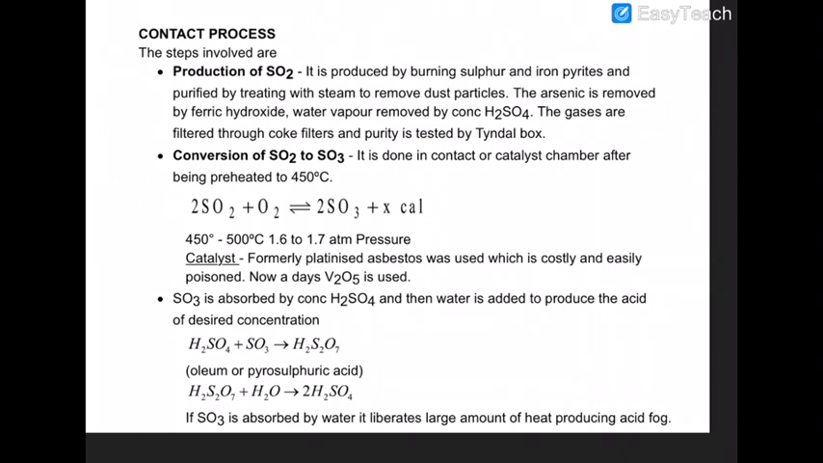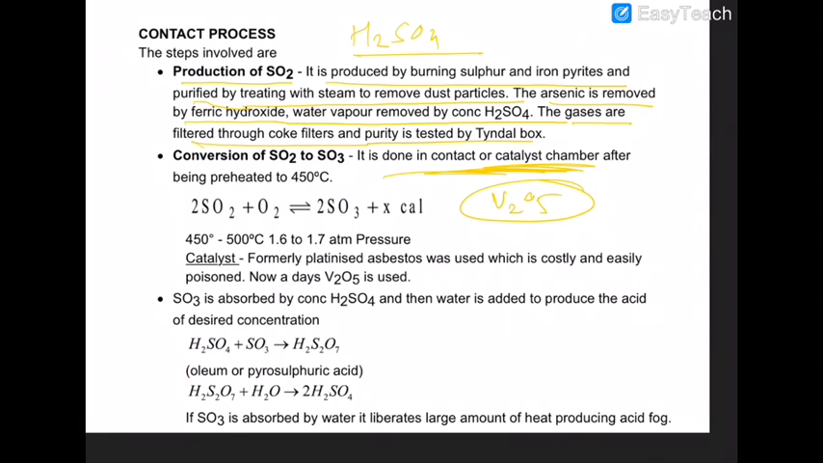This is the contact process for the manufacturing of H2SO4, that is sulfuric acid. Production of SO2: it is produced by burning sulfur and iron pyrite and purified by treating with steam to remove the dust particles. The arsenic is removed by ferric hydroxide, and water vapor is removed by concentrated sulfuric acid. The gases are filtered through coke filters and purity is tested by the Tyndall box. The conversion of SO2 to SO3 is very, very important.